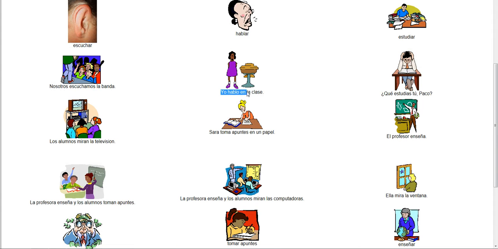So notice this isn't really a new vocabulary word right here, yo hablo. It's just the word hablar, but it's conjugated or changed for the yo form. Okay, so you need to know the infinitives here, estudiar, hablar, escuchar, and you need to know how to change those so that they match the person that's doing the studying.